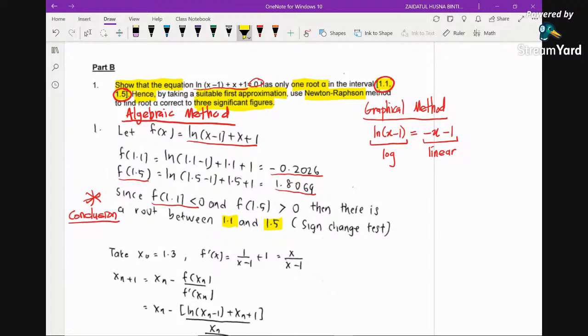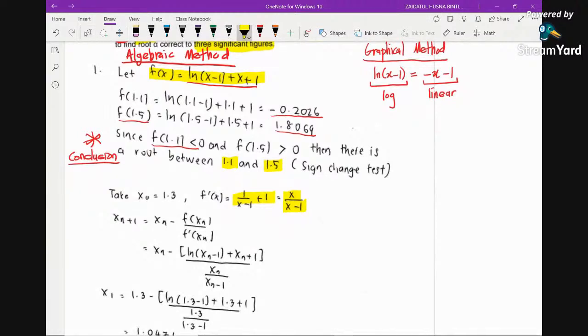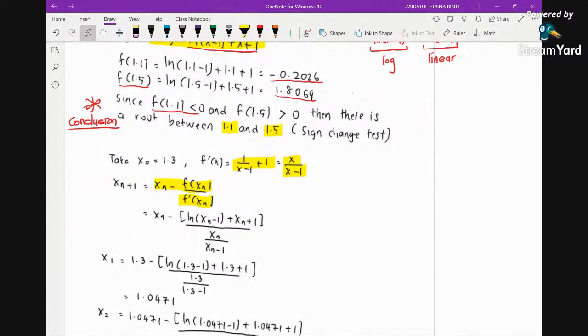So now let's begin here. We already have the f(x), and now we just differentiate f(x). You will see that the derivative would be 1 over x minus 1, plus 1. Simplifying this will give you x over x minus 1. Then, by using the Newton-Raphson formula, we will begin with 1.3. So you may see that x0 is 1.3 in this solution. But again, you may choose any value in between. You may choose 1.1, or 1.2, 1.3 and so on until 1.5. But please make sure you don't choose a value outside the interval.